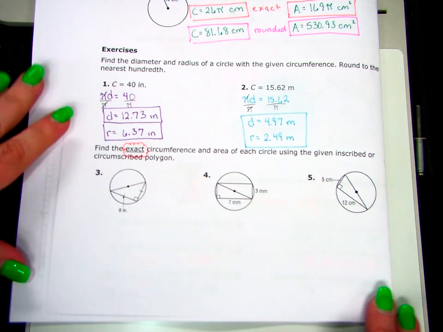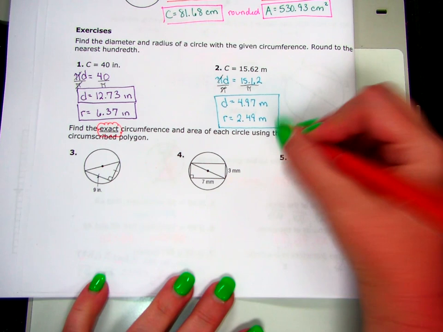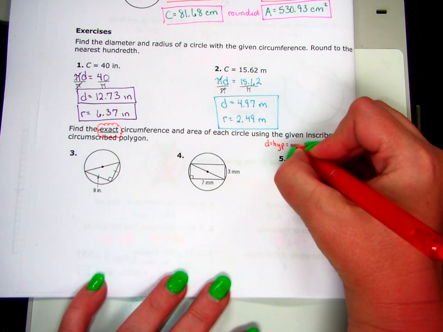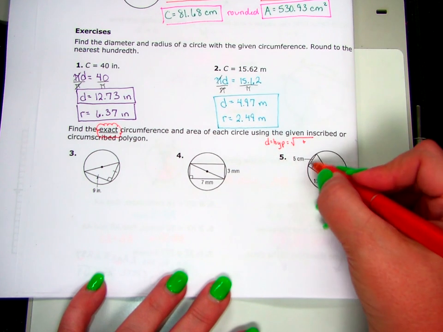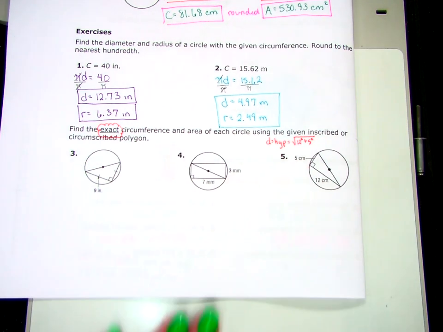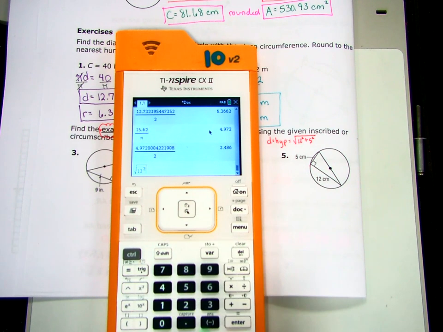Okay, so starting with number 5. On number 5, I have a right triangle. I'm trying to find the circumference, which means I need to know either the diameter or the radius. What can we find in number 5? We can find the hypotenuse of the right triangle, right? The diameter is the hypotenuse of that right triangle. And we can find that by taking the square root of the 2 legs squared added together. So the 12 squared plus the 5 squared. If I put that in my calculator, the square root of 12 squared plus 5 squared,